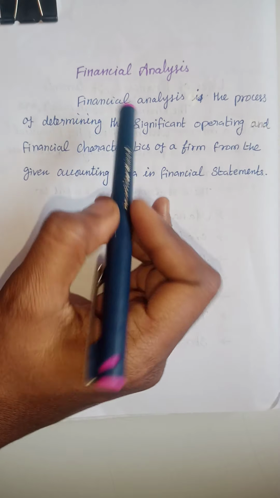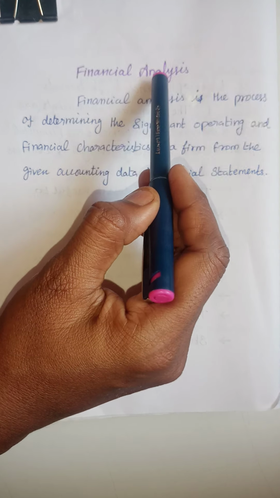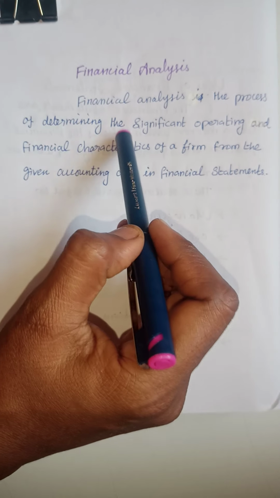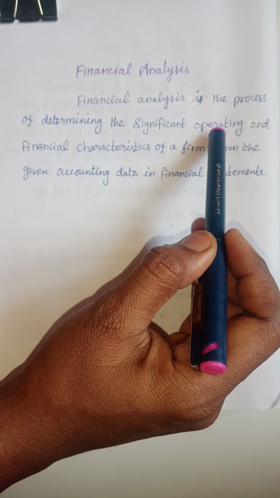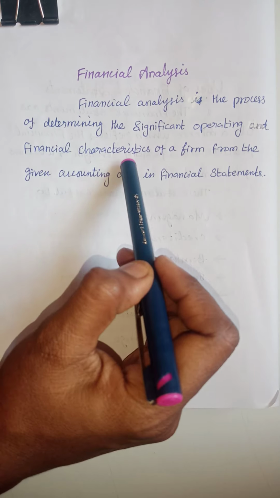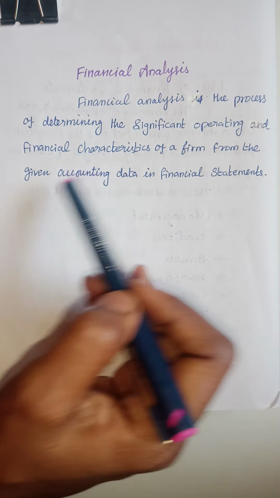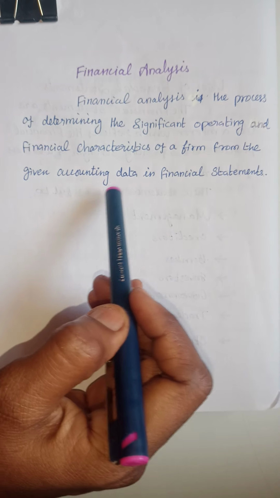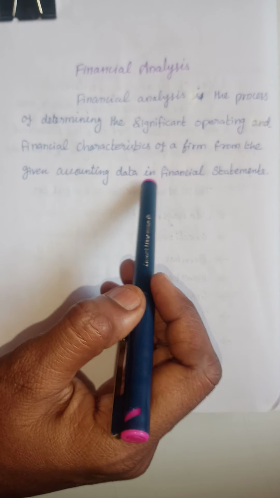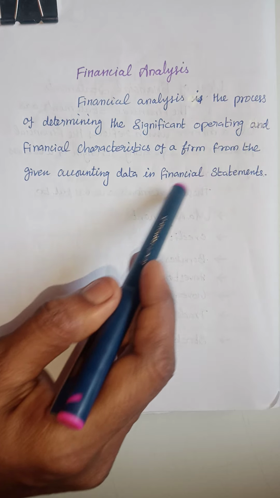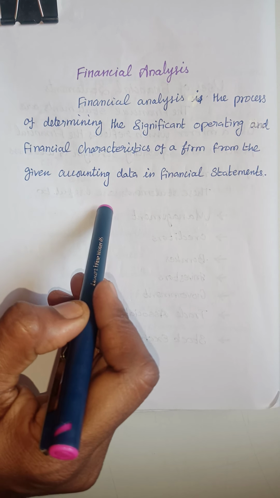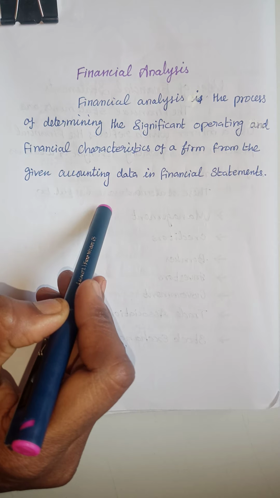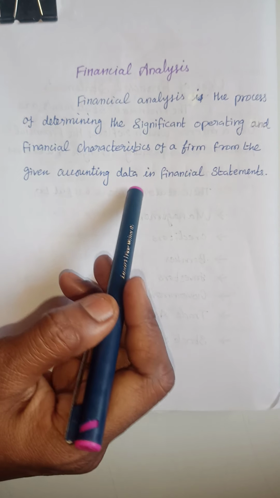Now we go to another topic, financial analysis. Financial analysis is the process of determining the significant operating and financial characteristics of a firm from the accounting data given in the financial statements, like the profit and loss account and balance sheet, that is, the income statement and the assets and liabilities of the firm.